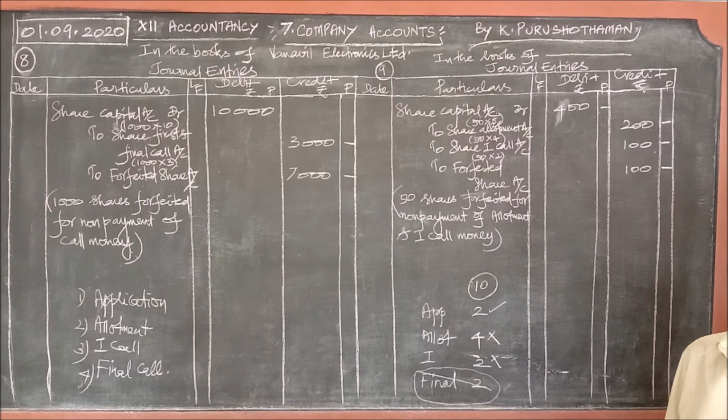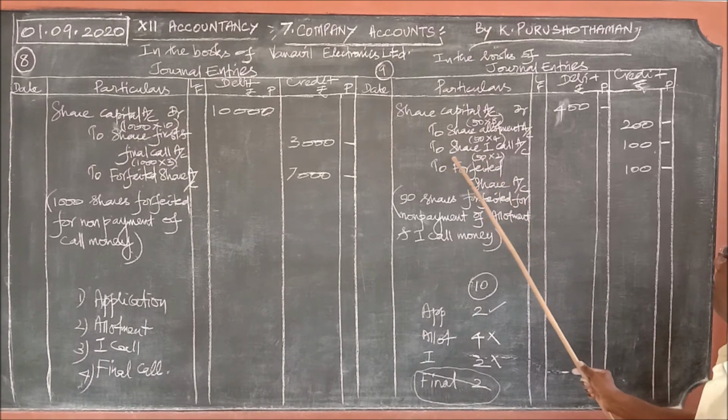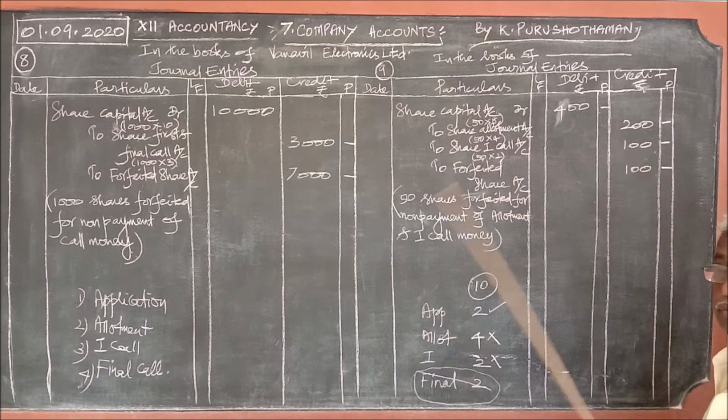He paid the application money and then left, and after that did not pay at all. So the board of directors decided to forfeit the shares after giving due notice. So they did so. They stopped with that first call. They did not go for final call.